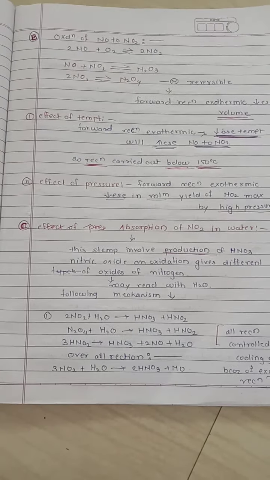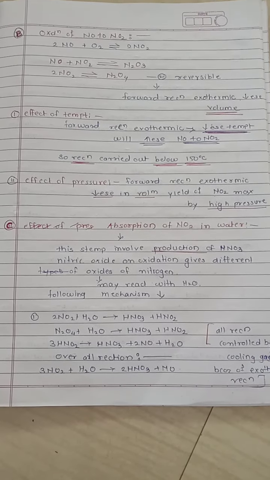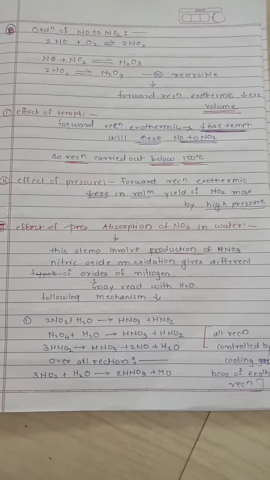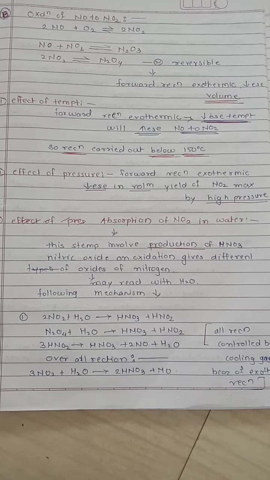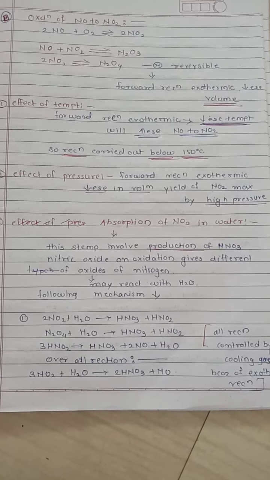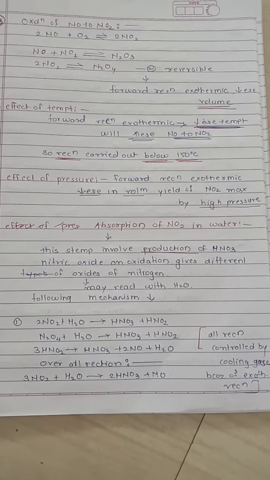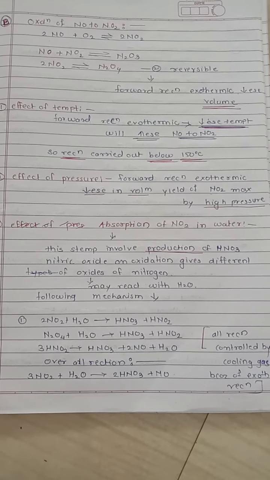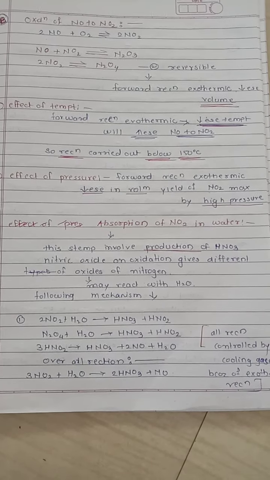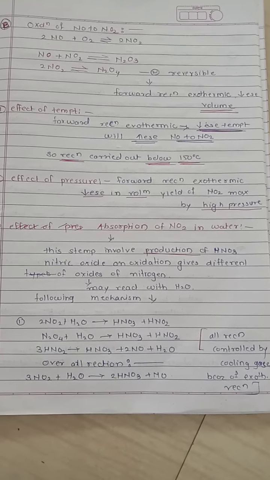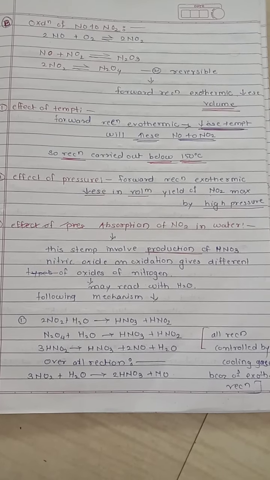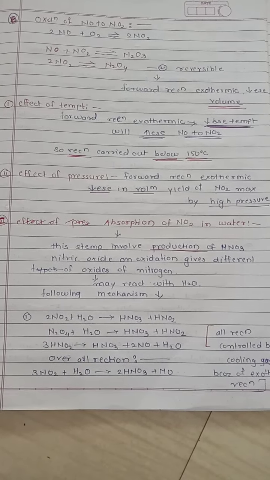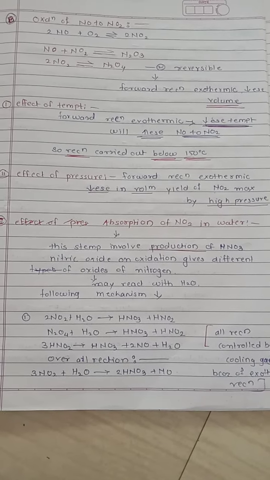In this, let us study the effect of temperature. Forward reaction is exothermic, so a decrease in temperature will increase the conversion to NO2. Remember, as the reaction is exothermic, decreasing temperature will increase the conversion of NO to NO2. So the reaction is carried out below 150 degrees Celsius.